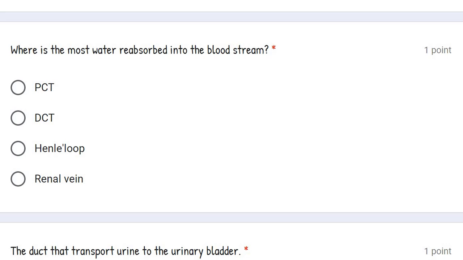I mean, the renal vein contains the reabsorbed material. But the question is, where is the most water reabsorbed into the blood stream? The maximum amount of water, that is 65 to 80% of water of the filtrate, is absorbed in PCT. So our correct answer is PCT.